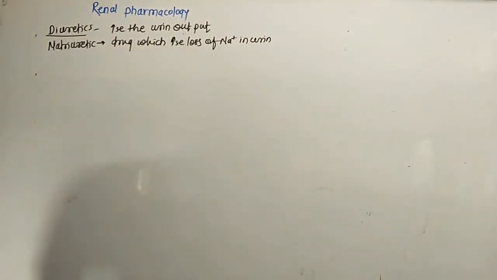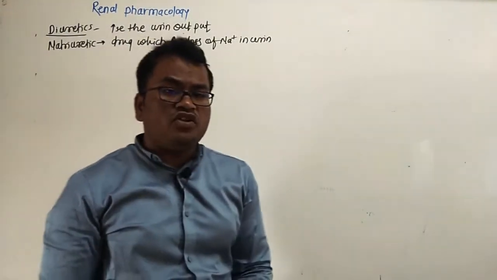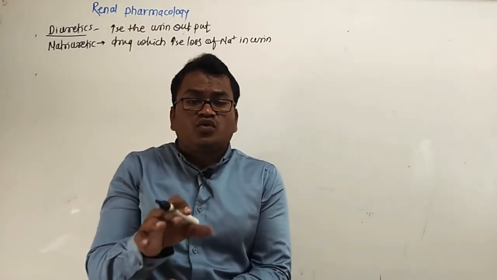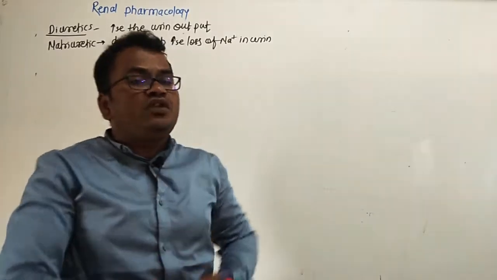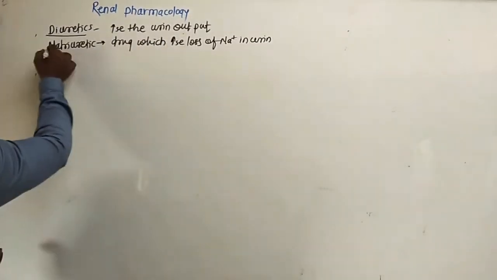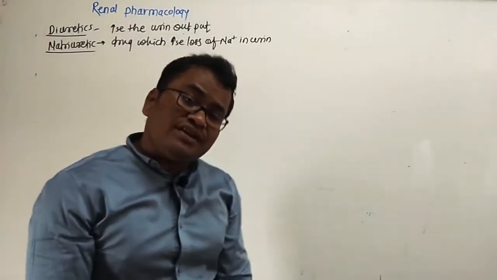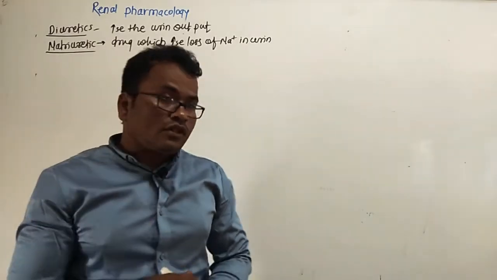So these natriuretics increase the concentration of sodium in urine. Sodium drags out water, so it also increases the urine output. Hence, these natriuretics are also called diuretics because they also increase urine production or urine output.